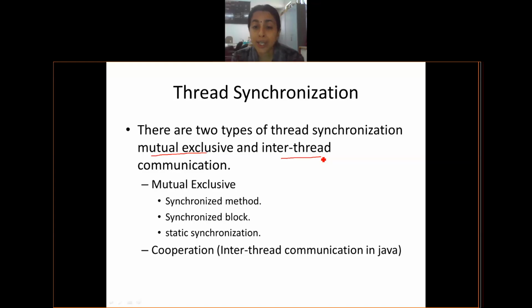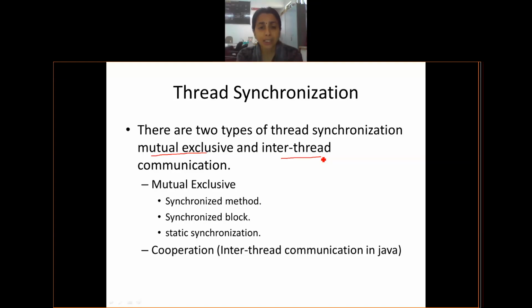Then there is something called inter-thread communication. In this, more than one thread is in a ready state, and all threads may agree that they will go ahead in round robin fashion, or that whenever you are reading something, you go back into the waiting queue.